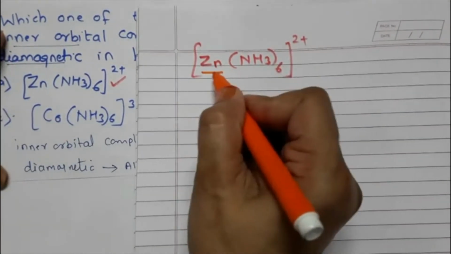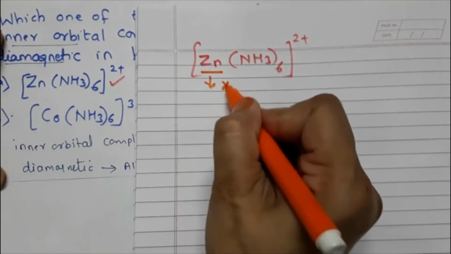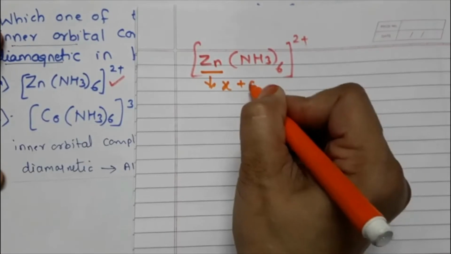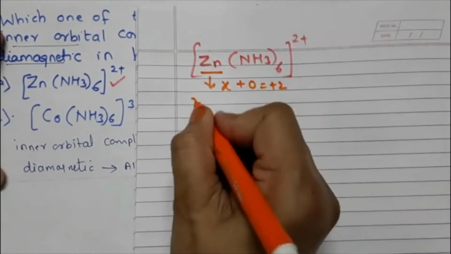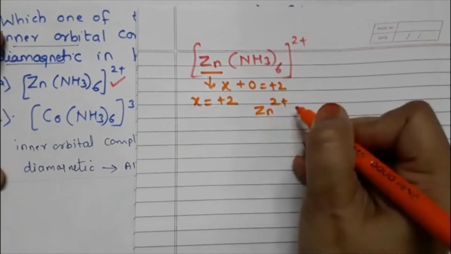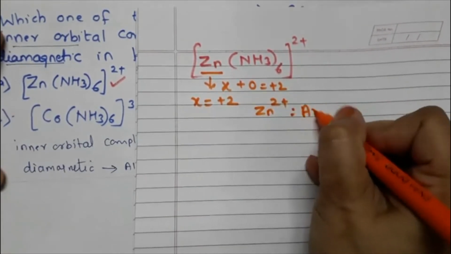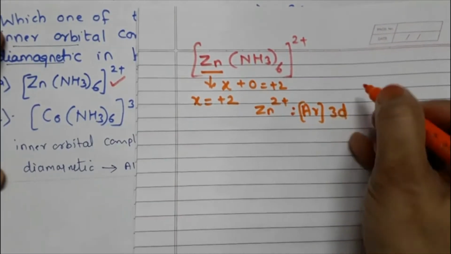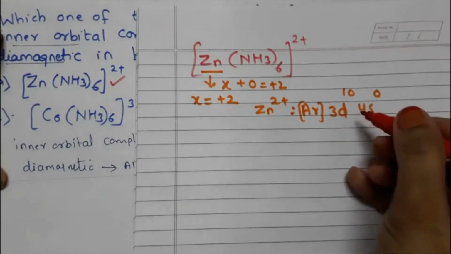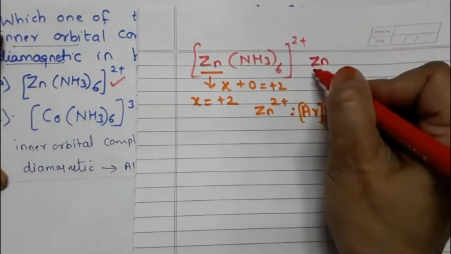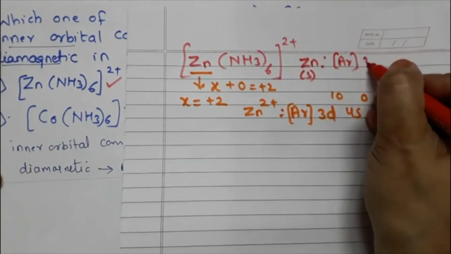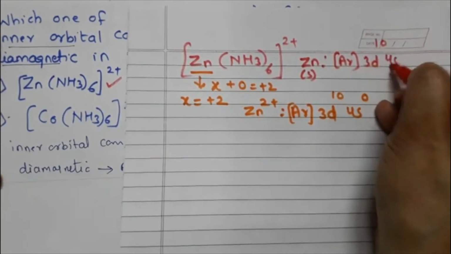Now here zinc is having oxidation state as, this is a neutral ligand, so x plus 0 is equal to plus 2, x is equal to plus 2. Okay, so zinc plus 2 would be argon 3d10 4s0. Why I have written this 4s0? Because zinc in ground state is argon 3d10 4s2.